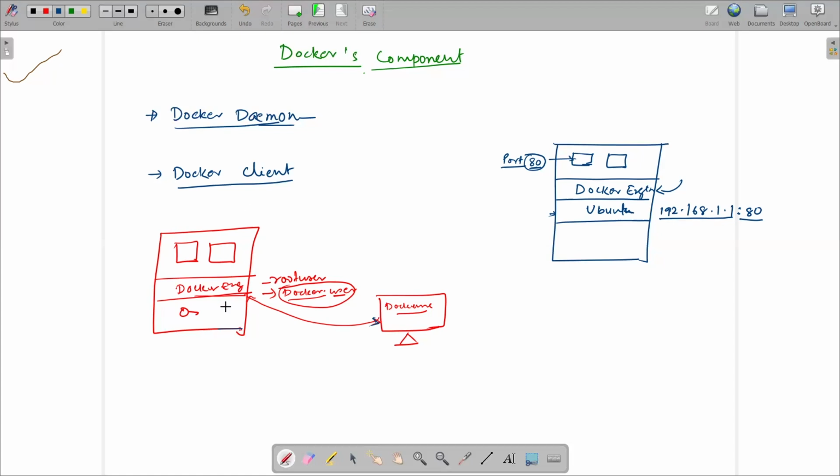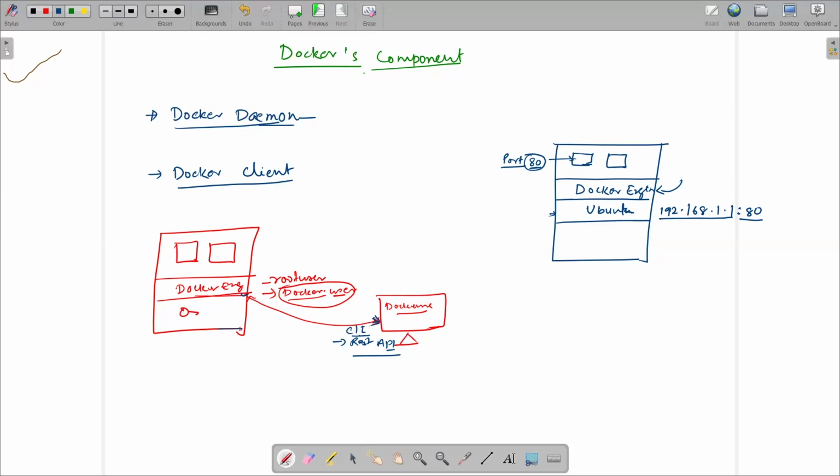We access the Docker daemon using the CLI or REST API. So we can access through the CLI and REST API to connect with the Docker daemon and give the instruction from the Docker client.